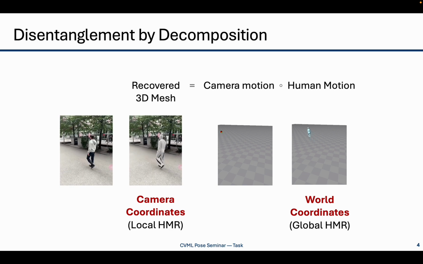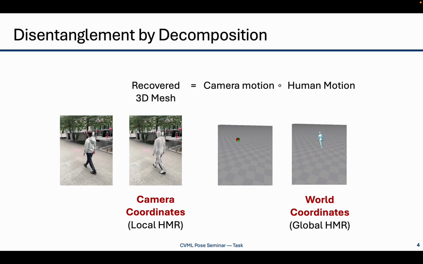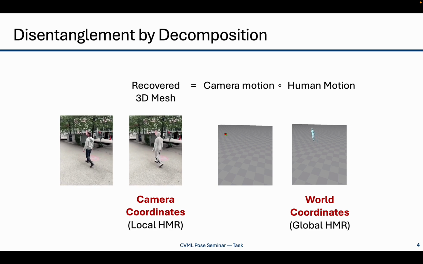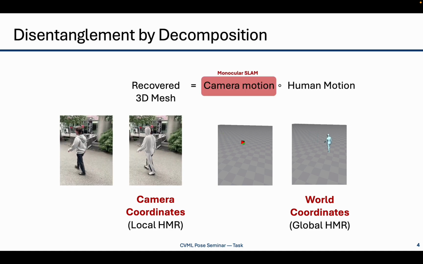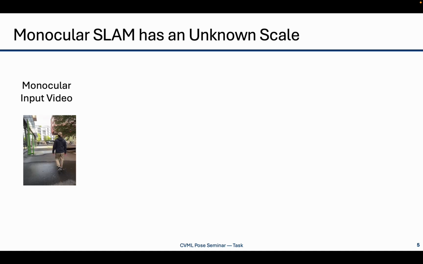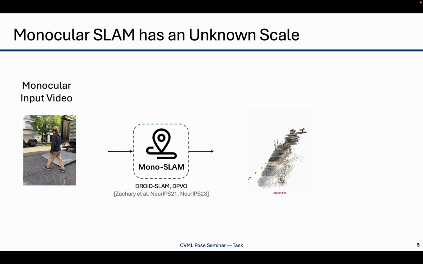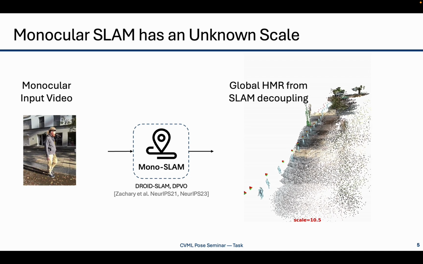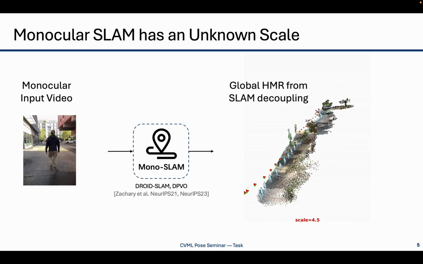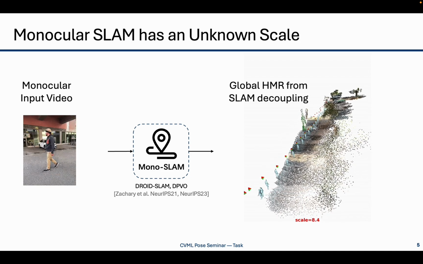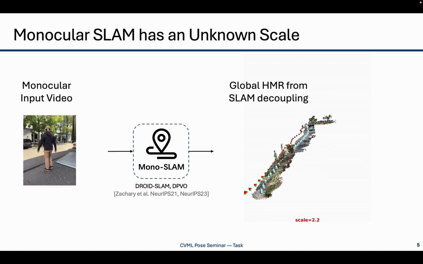And this is a commonly studied problem in 3D vision and robotics, essentially solving the monocular SLAM problem. This is all fine and good, and we have some state-of-the-art SLAM methods now that work quite well, such as DROID-SLAM and DPVO. But because we are dealing with monocular SLAM, we have one degree of freedom, which is the scale factor for camera motion, that cannot be resolved. This is why in standard tracking setups there is a camera calibration phase, for instance with checkerboard patterns where we can match a known distance. Basically we know the real-world size of the checks against the observation in the camera to estimate this scale. But because we are dealing with video sequences taken in the wild, they aren't calibrated against anything.